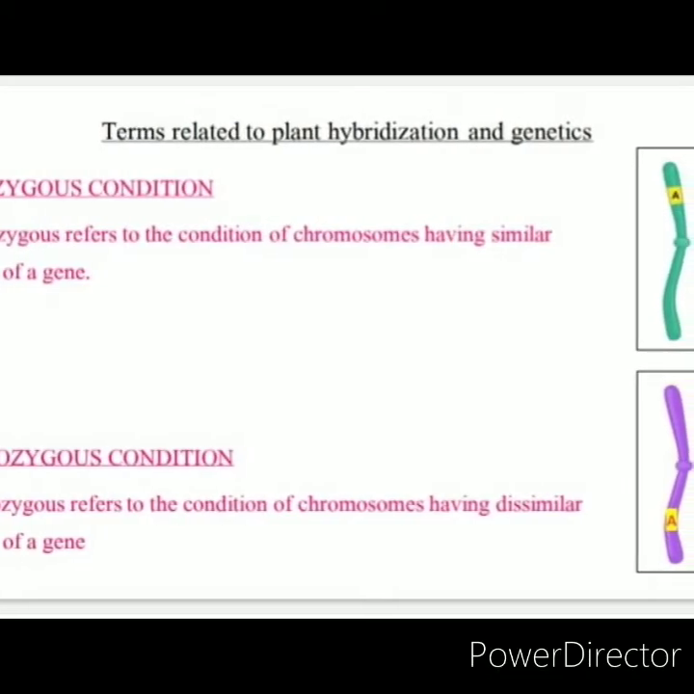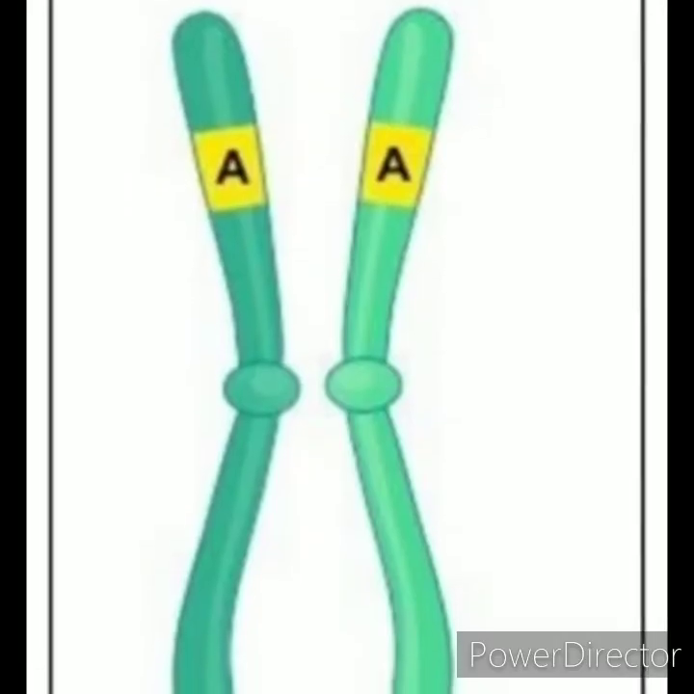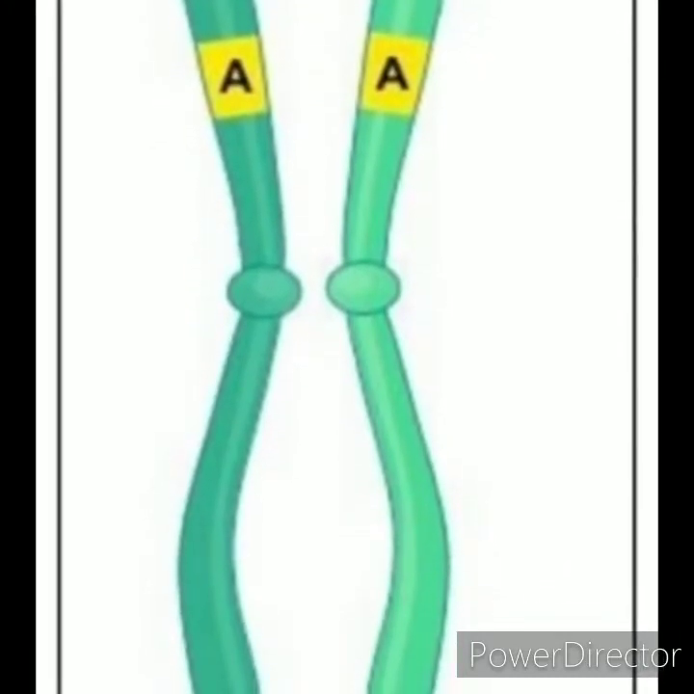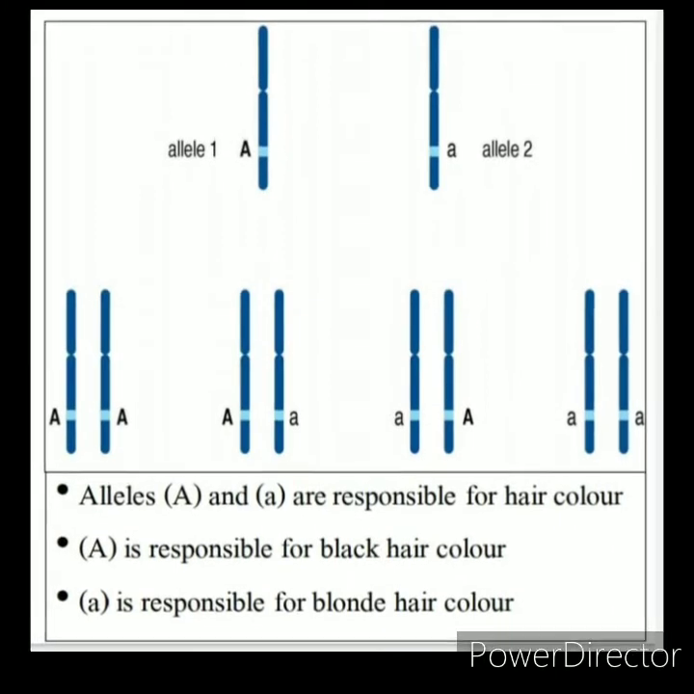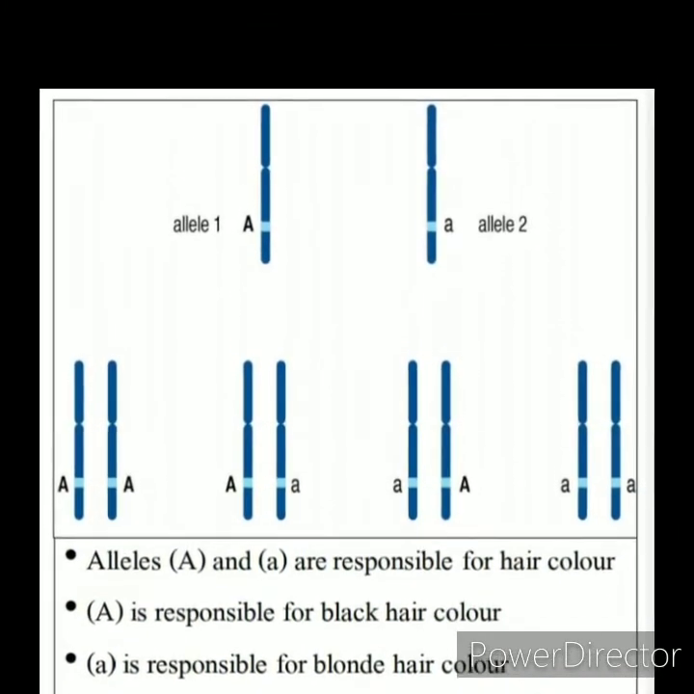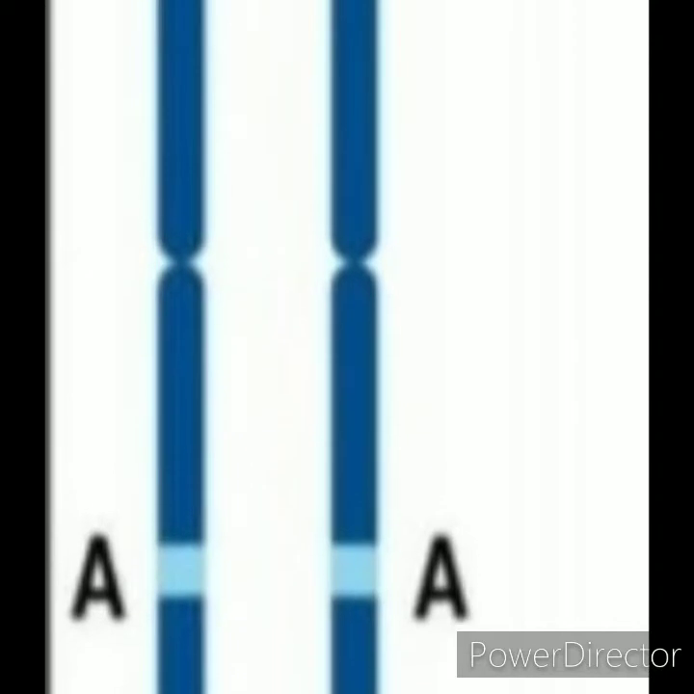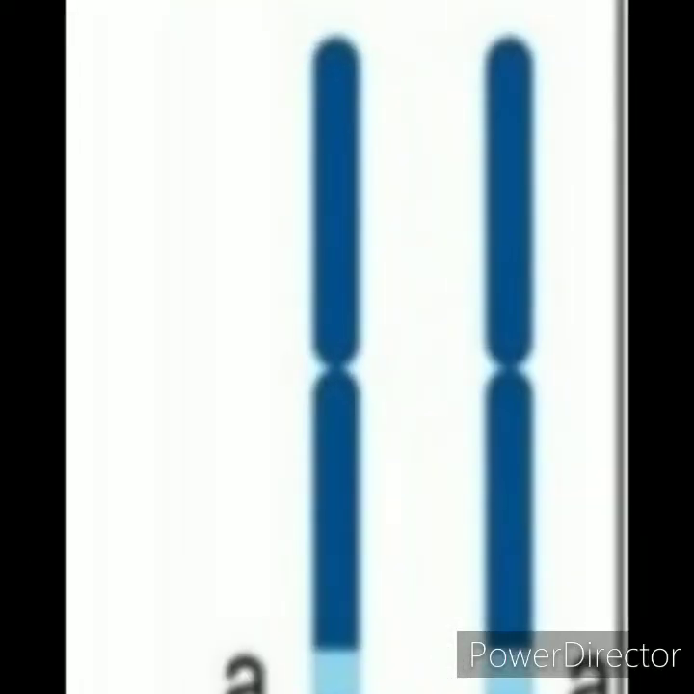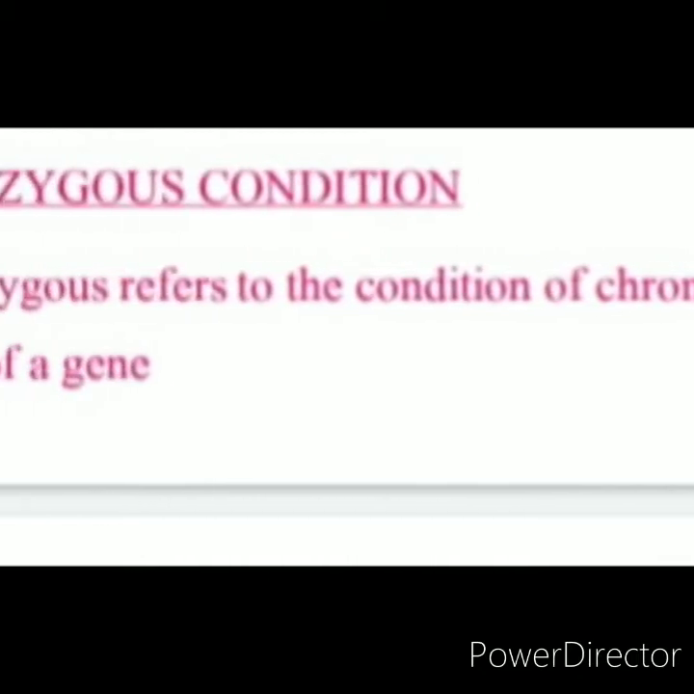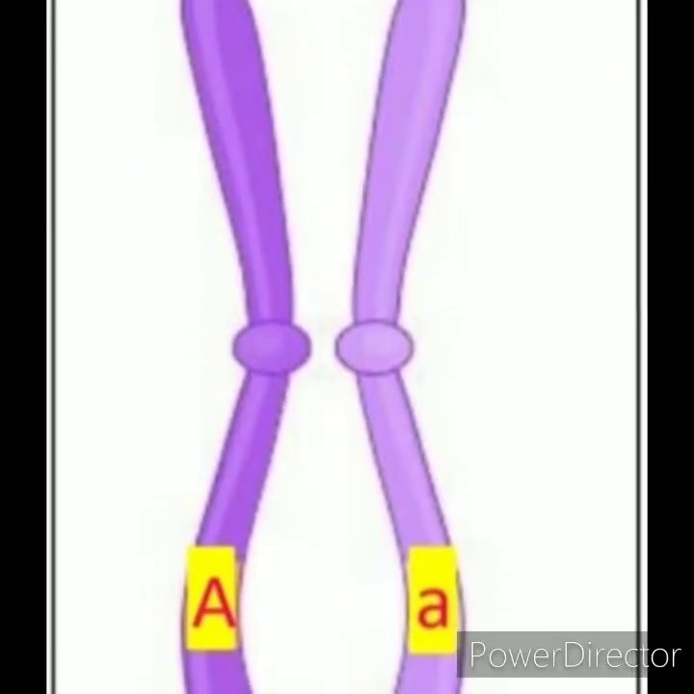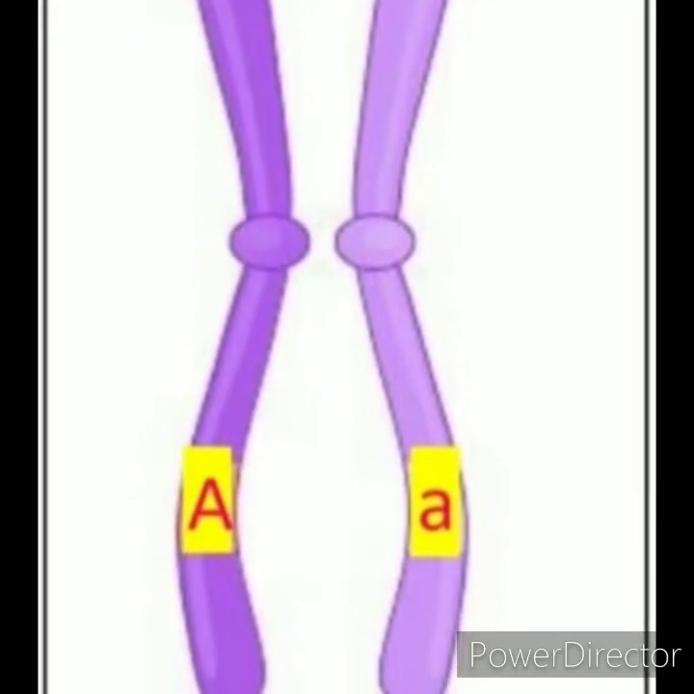Alleles are of 2 types, homozygous allele and heterozygous allele. Homozygous allele refers to the individual having similar alleles of a gene. Homozygous alleles are again of 2 types, dominant and recessive alleles. Dominant allele is symbolized with a capital letter, recessive allele with a small letter. Heterozygous allele refers to the individual having dissimilar alleles of a gene.